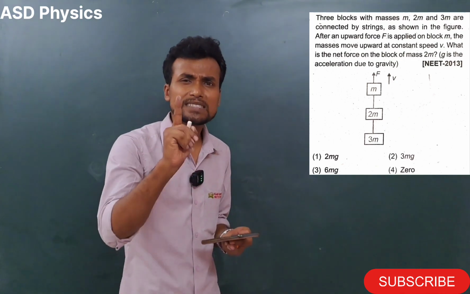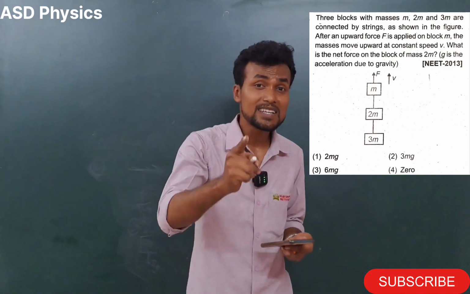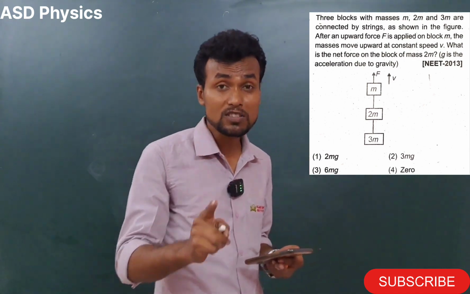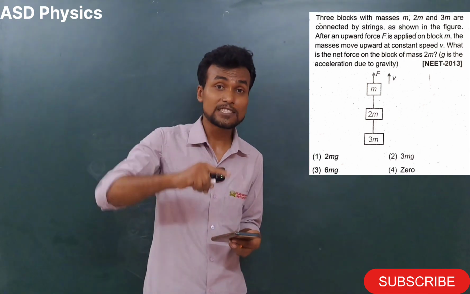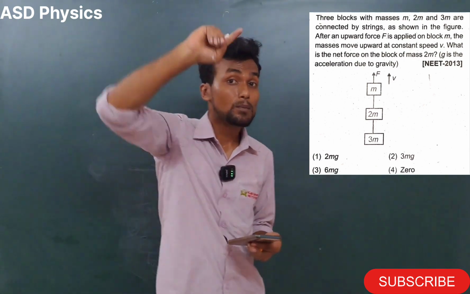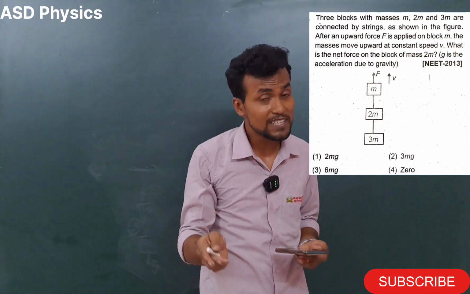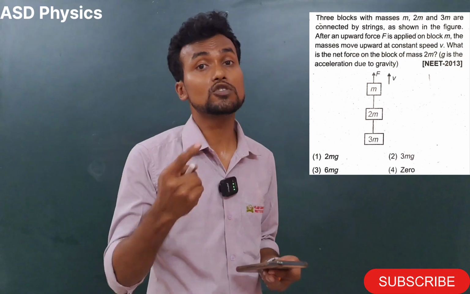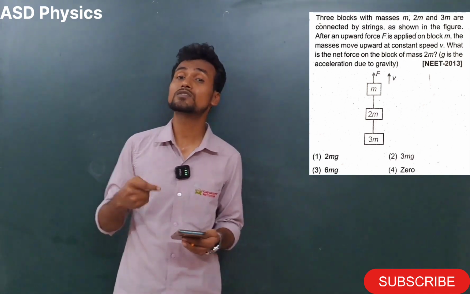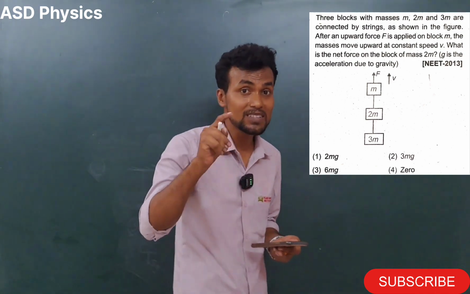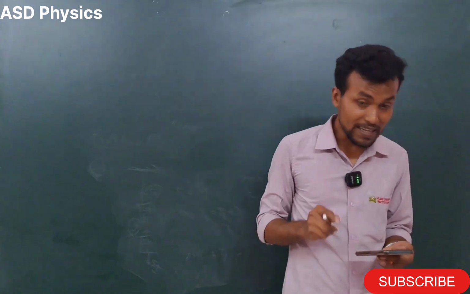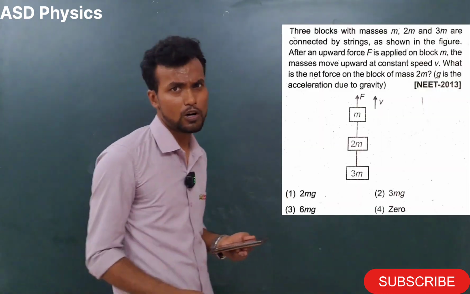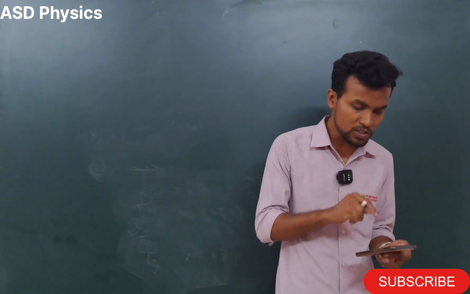So my dear students, in this question you have to understand the keyword. Here the keyword is constant speed. As the blocks are moving with a constant speed in a straight line, the velocity is constant, uniform velocity. That means again from Newton's first law of motion, the net force is 0. That means net force on block m is also 0, on block 2m also 0, on block 3m also 0. So in this question what they ask?